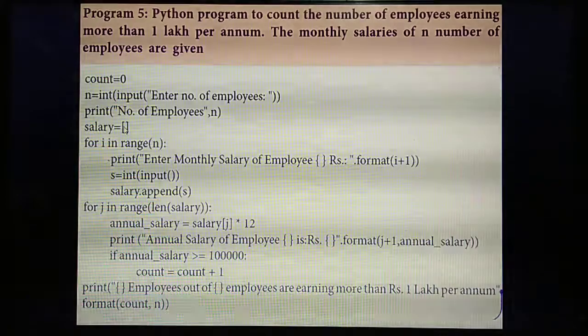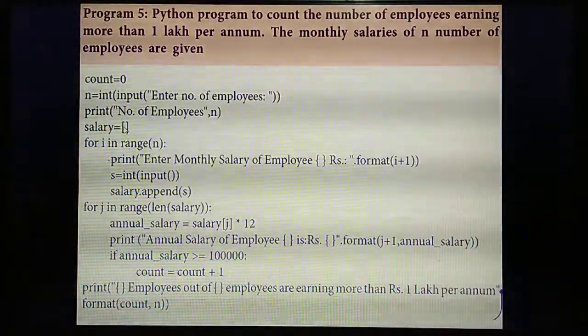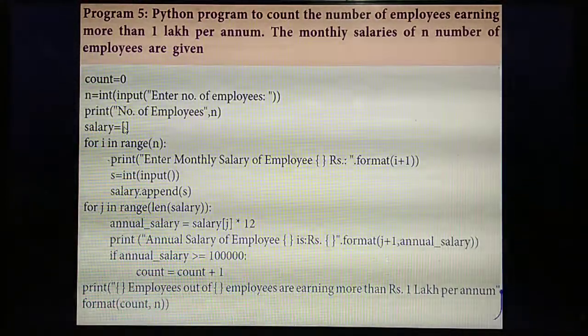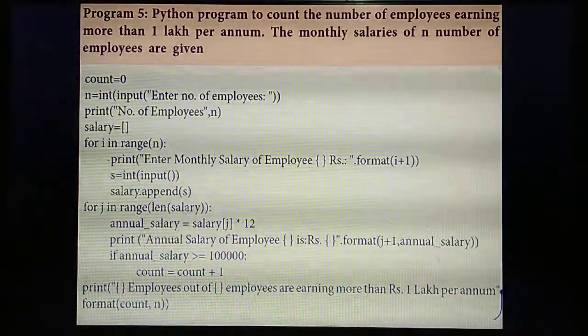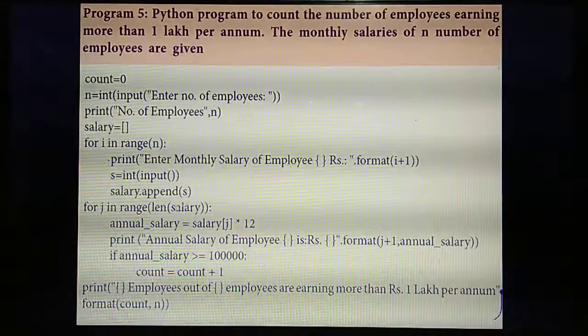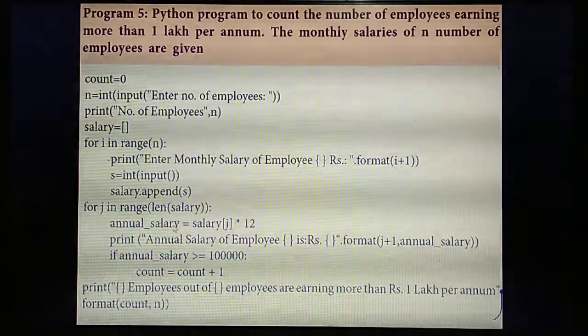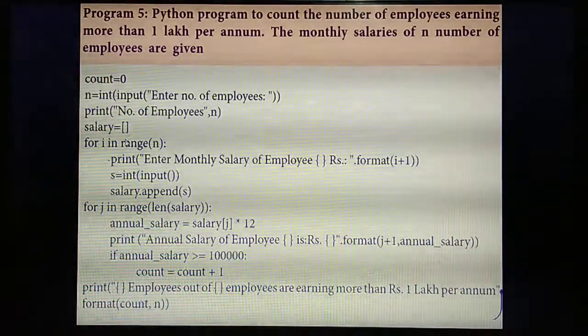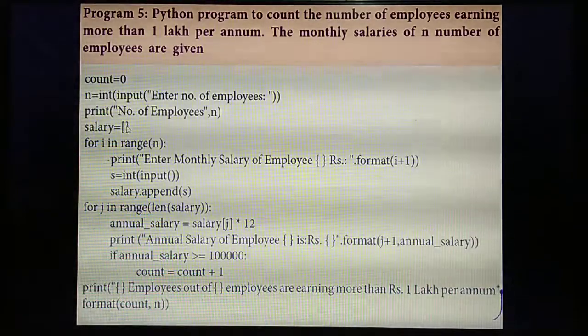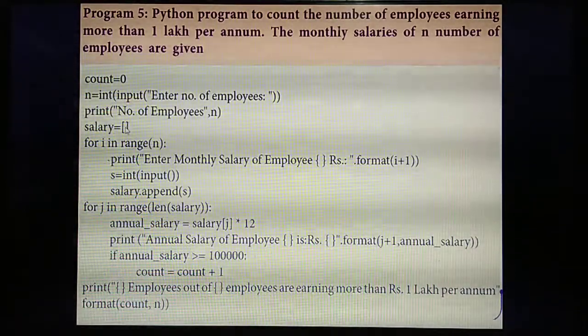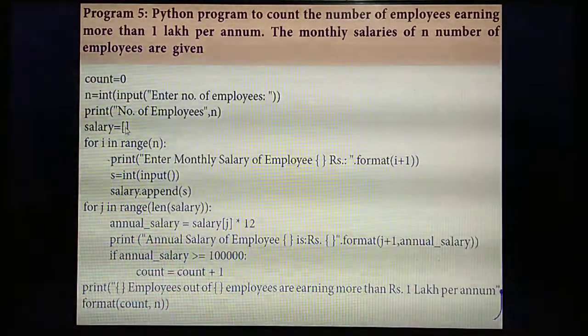So 1 month's salary only you are entering here. But in your question they asked to find out the annual salary. Annual salary means 1 year. So in 1 year how many months will be there? 12 months. So to calculate annual salary equal to, you are entering the variable here. Where have you stored the values of salary? Salary list, isn't it? So salary.